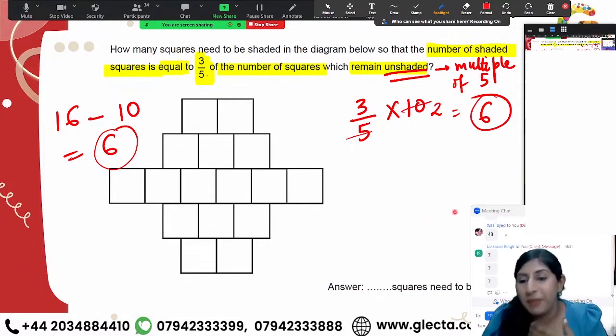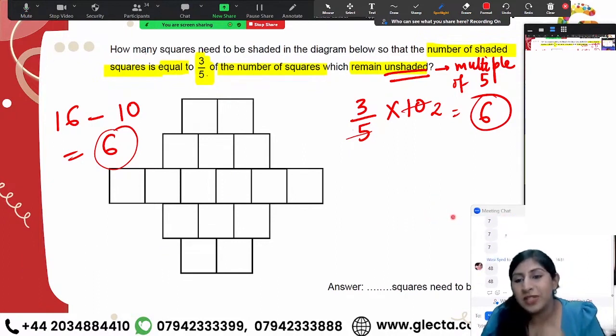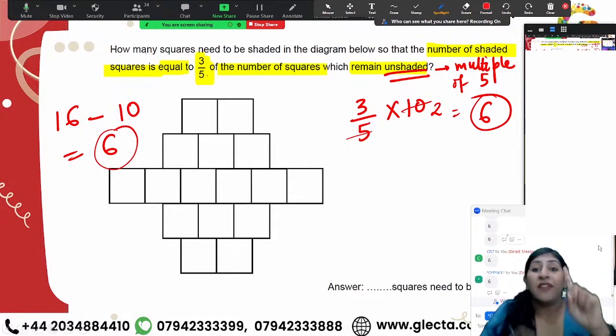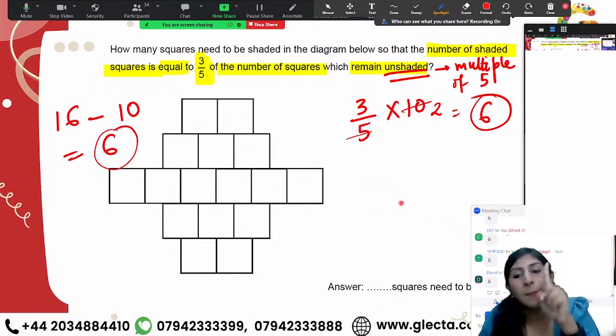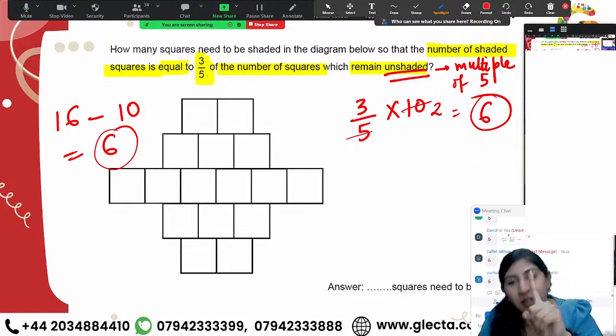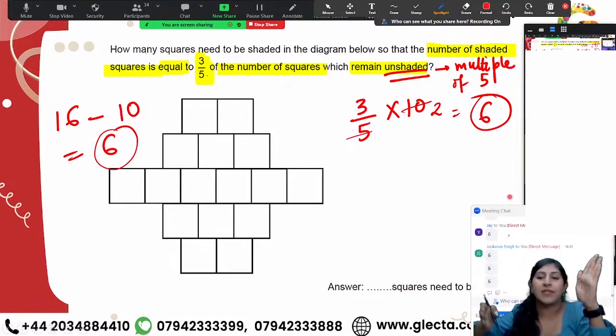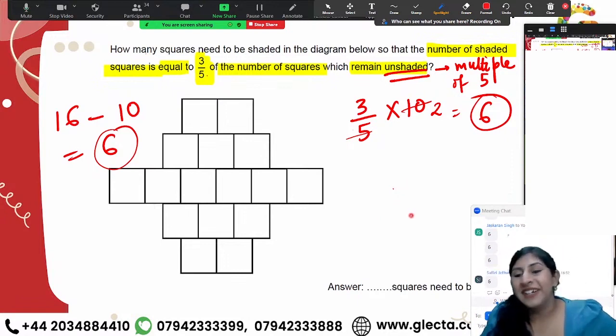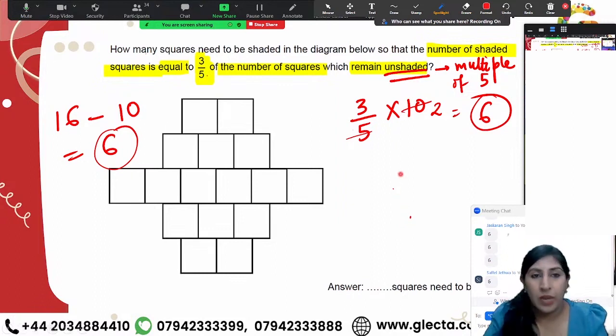Just Karan, I've read your message. It's 7. No, it's not 7. It would be 6. Vasi said 48. Why are you guys randomly typing in? If you guys send me one simple number, then also I'm going to read it. CR7, Opal, David, getting it correct. Getting it 6. Great. But just text me once, all right? I'm still going to read it instead of writing 77777 again and again. All right? Yeah, just Karan, you were mistyping earlier. Okay, now everyone is getting the correct answer. Great. So that's six that we are getting.